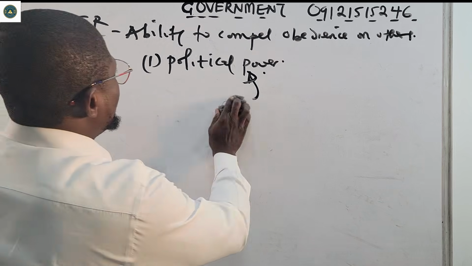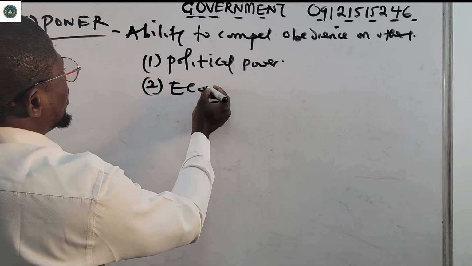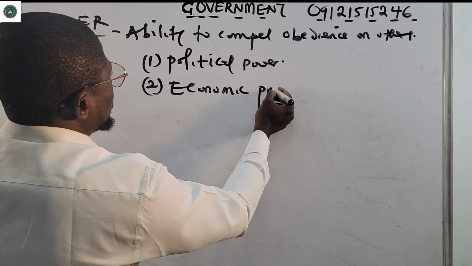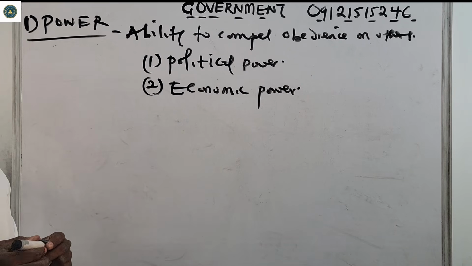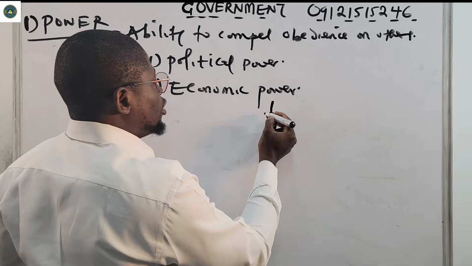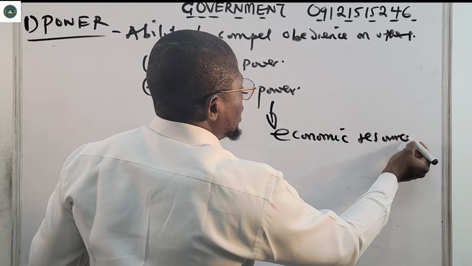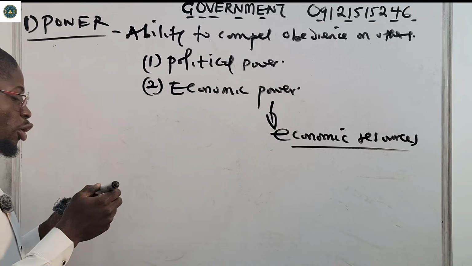Now apart from political power, number two, we have economic power. Economic power is another type of power: the use of economic resources to control the behaviors of others.